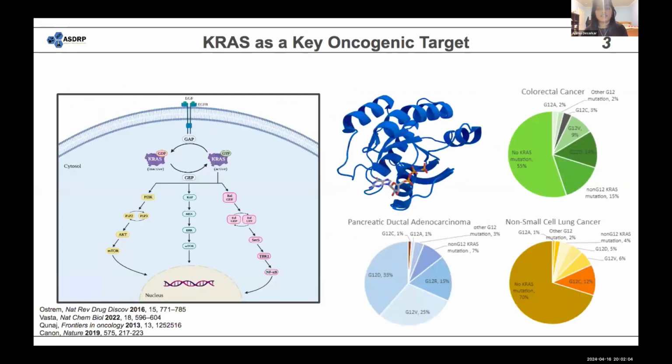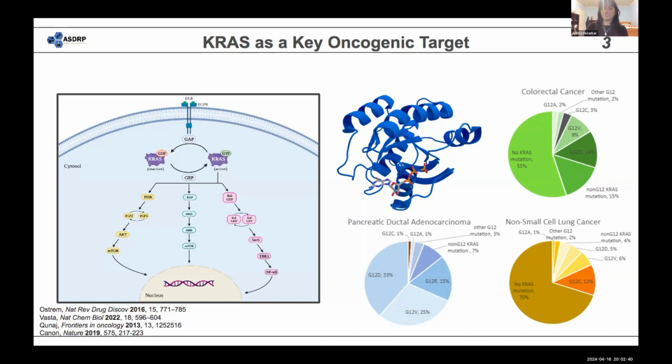So KRAS is a protein that is part of a signal transduction pathway that regulates cell growth and proliferation. And mutations in KRAS can cause up to 25% of cancers. The most common mutation site on KRAS is on the 12th codon, and the G12C mutation specifically makes up about 14% of those mutations. The G12C mutation is most common in non-small cell lung cancers. It makes up about 12% of those cancers, and it also accounts for about 3% of colorectal cancers and 1%